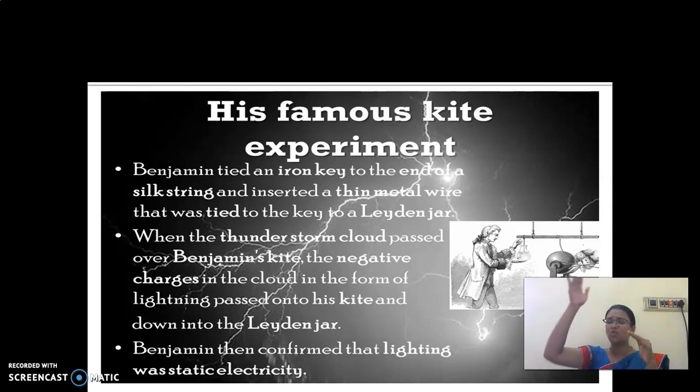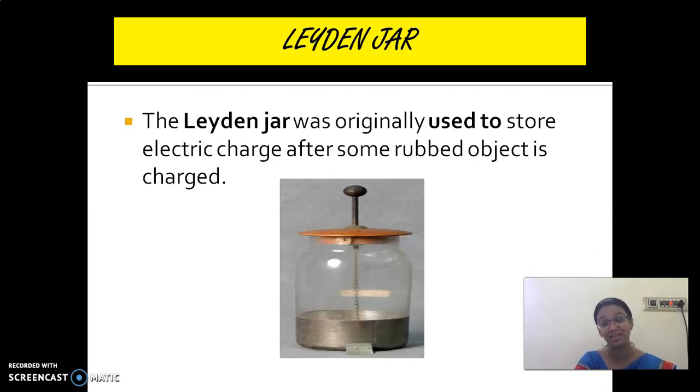Next, what happens when the strong thunder clouds passed over Benjamin's kite? The charge which is there in the cloud passed from the kite to the key and it reached the Leyden jar. Now I am going to explain what is meant by a Leyden jar. Look at here, children. The Leyden jar was originally used to store electric charges.